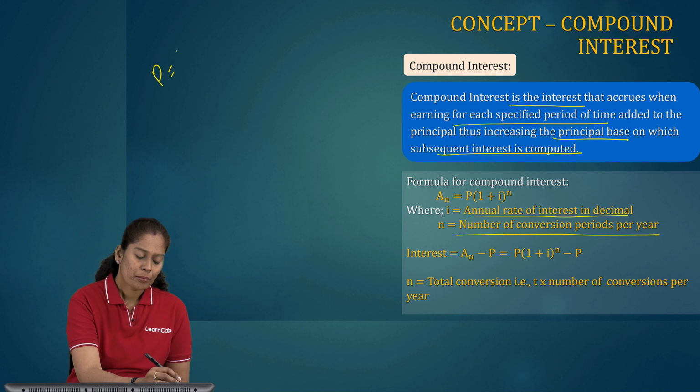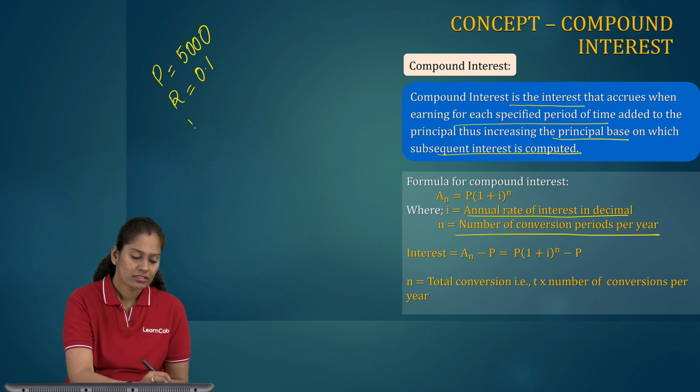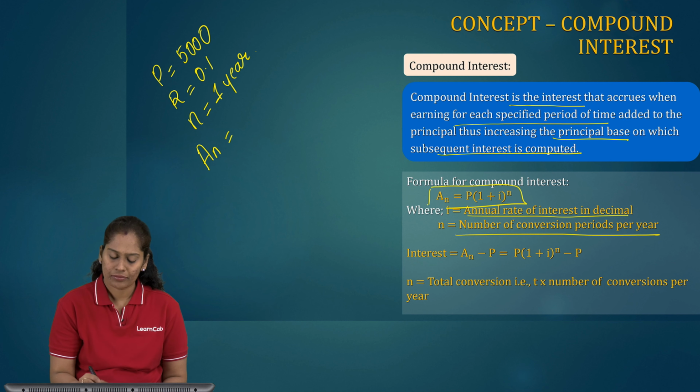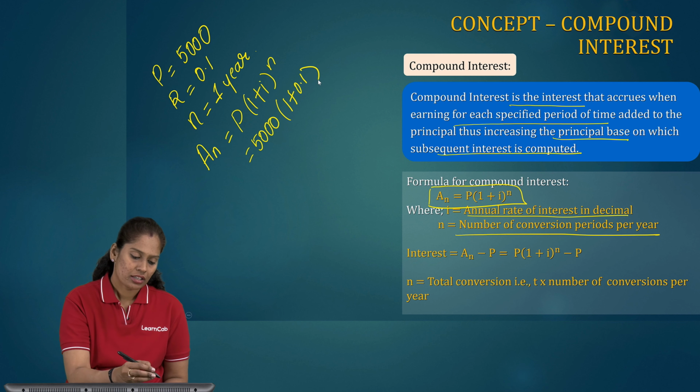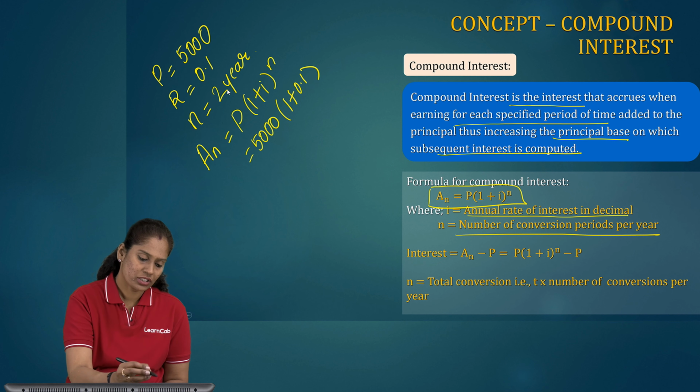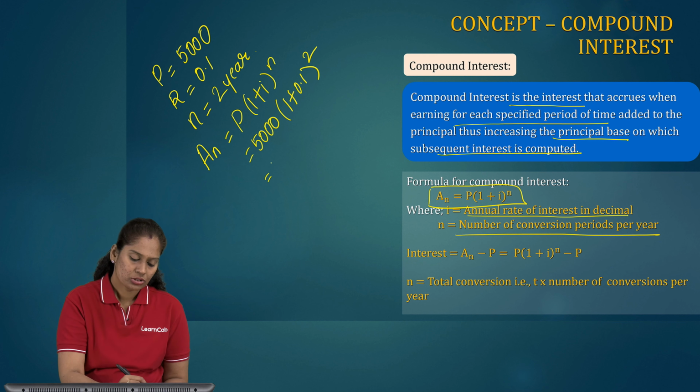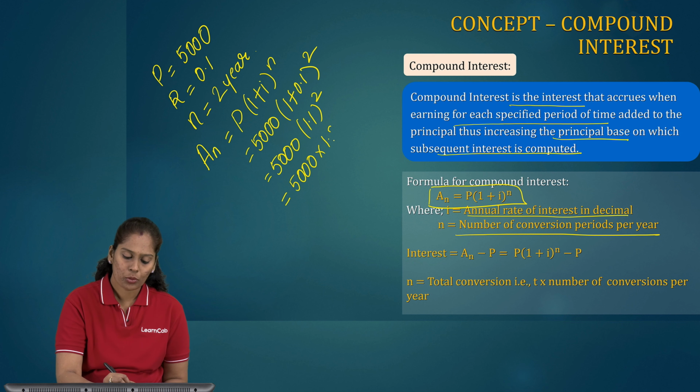Suppose my principal amount is 5,000 rupees. My rate of interest is 0.1. My n is 2 years, so I have to find my compound interest. The formula is P bracket 1 plus I raised to n. So it's 5,000 bracket 1 plus 0.1, raised to 2. So 5,000 into 1.1 square, that will be 5,000 into 1.21.